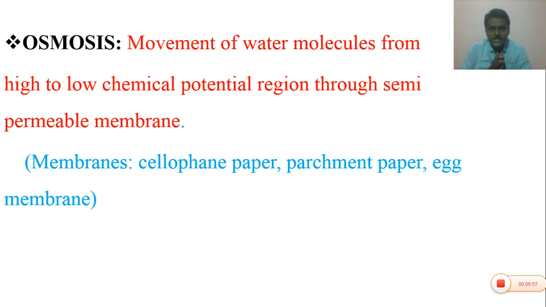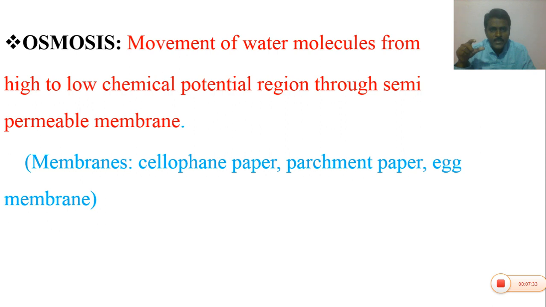In this process, two solutions are separated by a semi-permeable membrane. Whenever two solutions of different concentration are separated by a semi-permeable membrane, water moves from the low concentration to the higher concentrated region. That phenomenon is called osmosis. Osmosis can be defined in different ways.